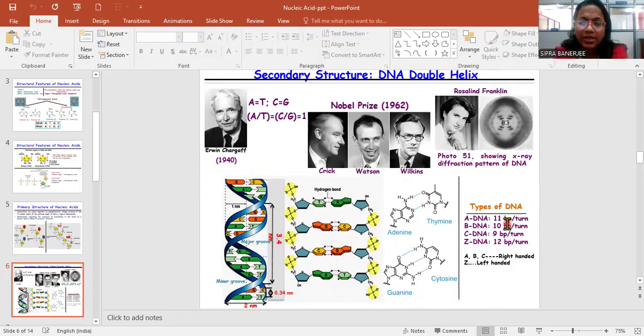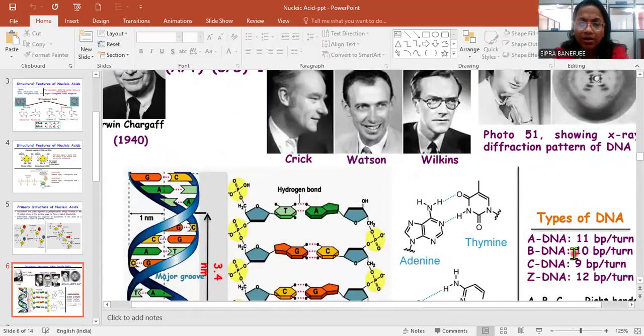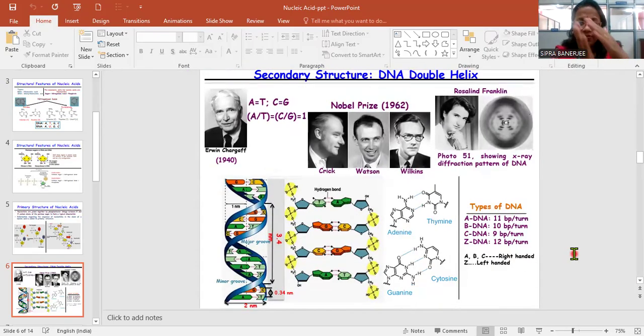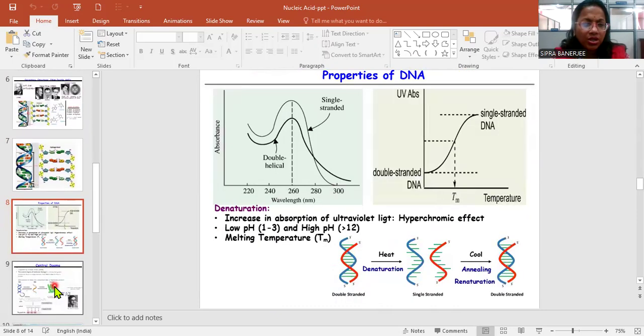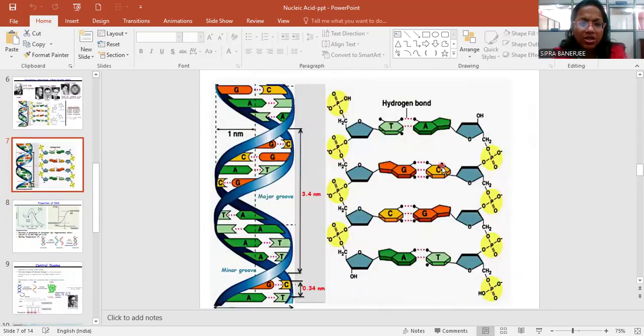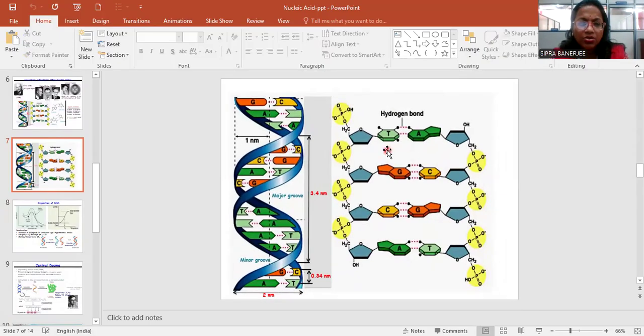There are 4 types of DNA that can be found: A DNA, B DNA, C DNA, and Z DNA, named according to the turn and how they are aligned. Next, let's see the structure elaborately. This is the hydrogen bond present between the bases A, T, G and C. The phosphate groups are attached.